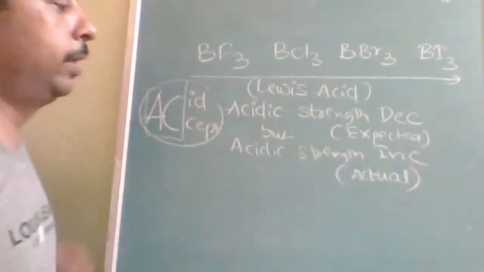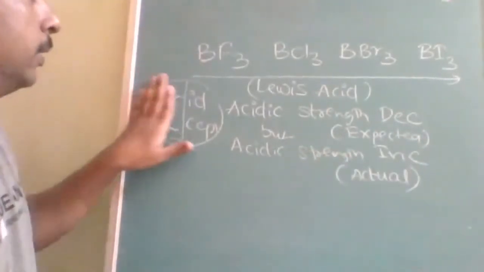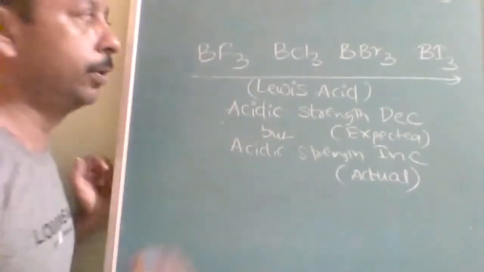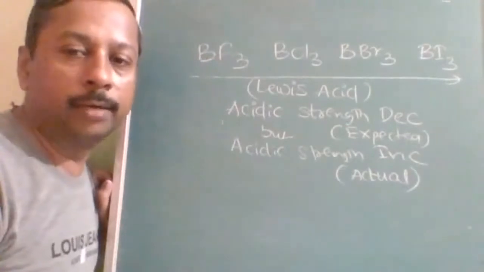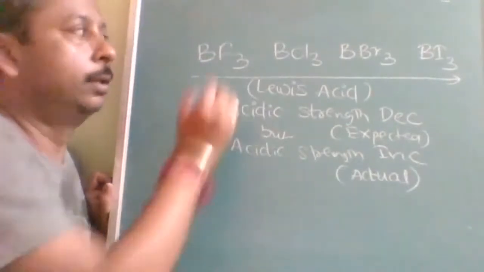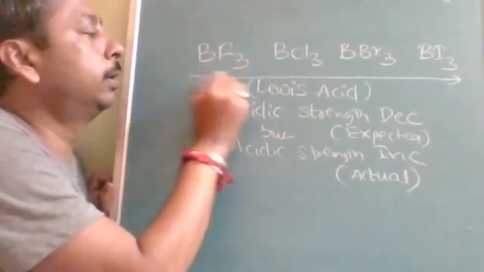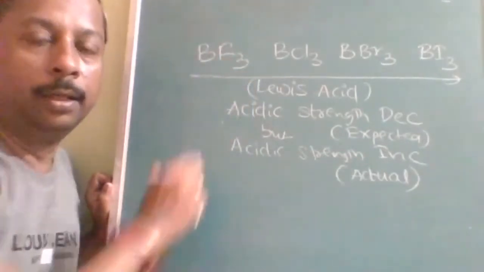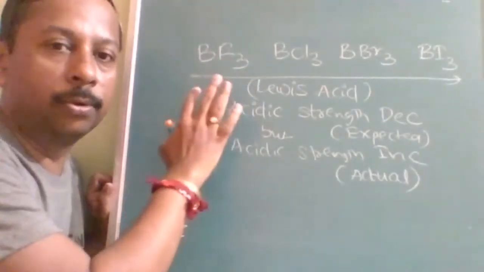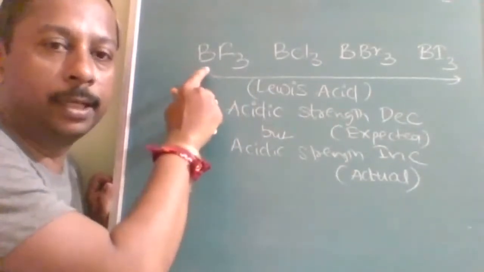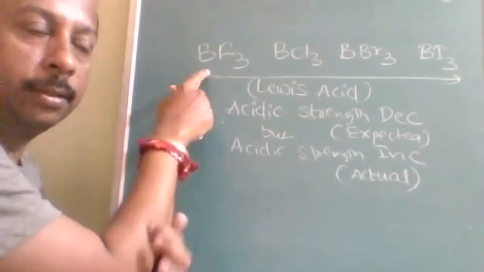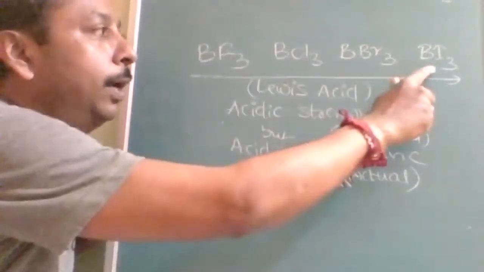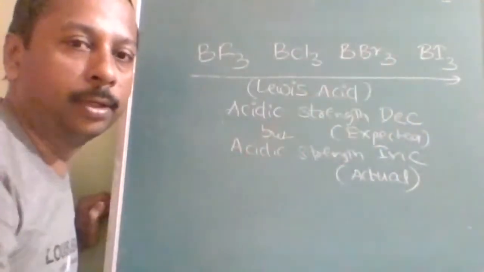Why is it so? Because boron was having electron deficiency. Boron trifluoride was having deficiency, but because of the effective back bonding, the deficiency is now no more. The complete satisfaction is in this boron, and less satisfaction is in the other boron.